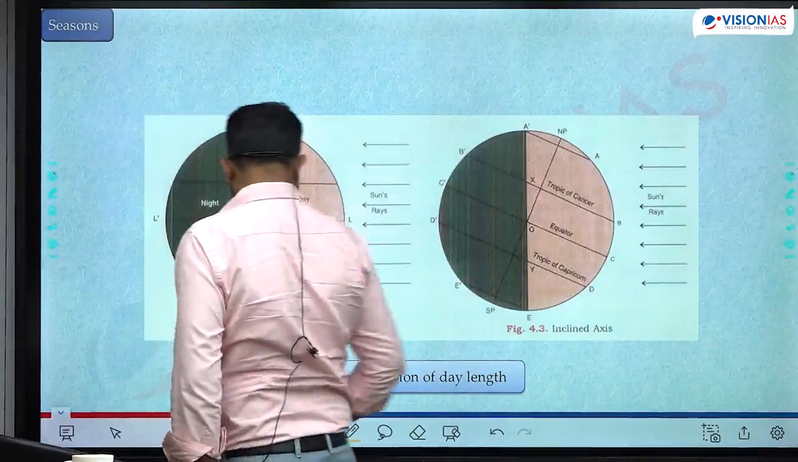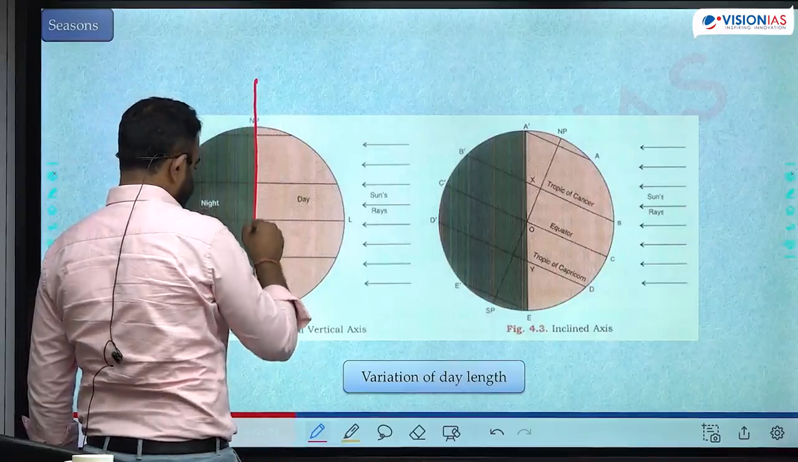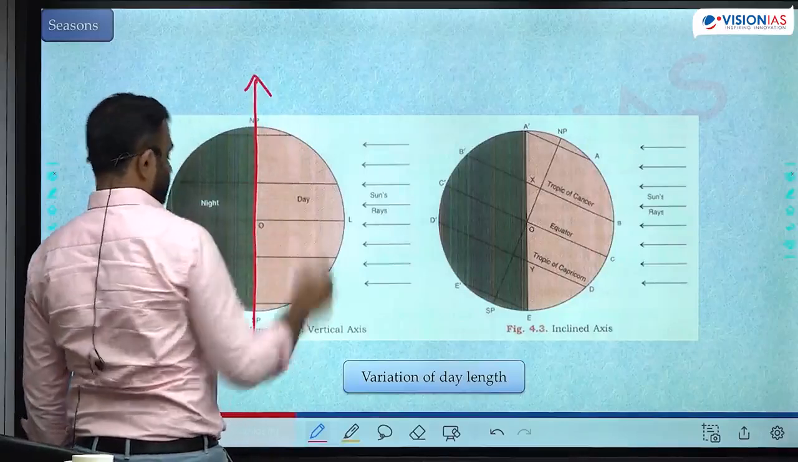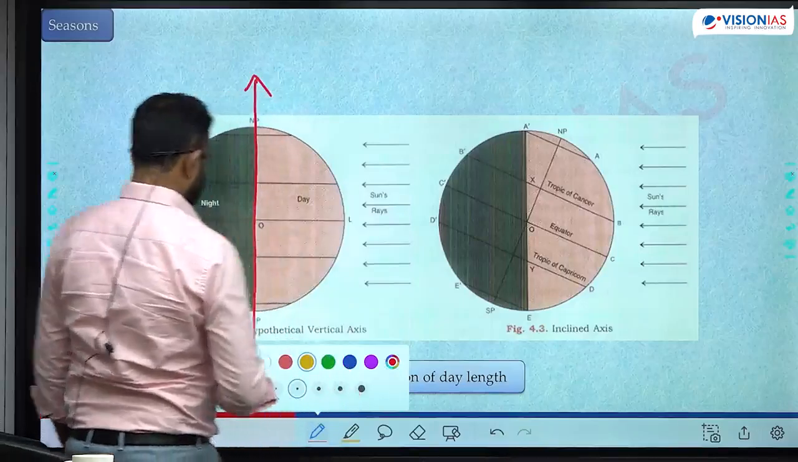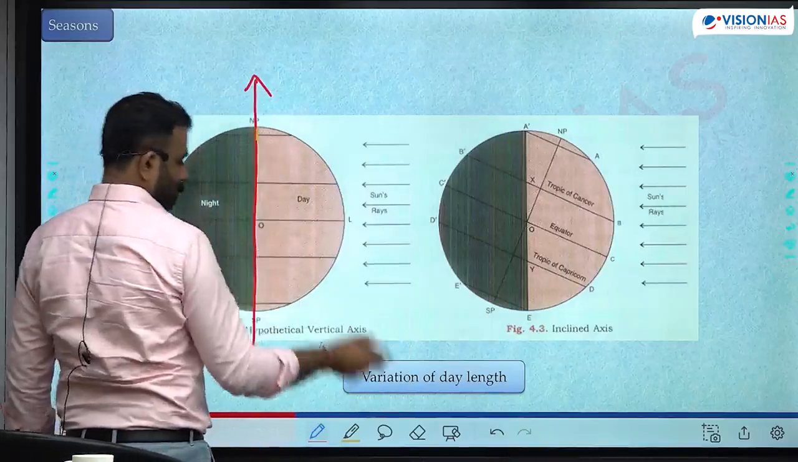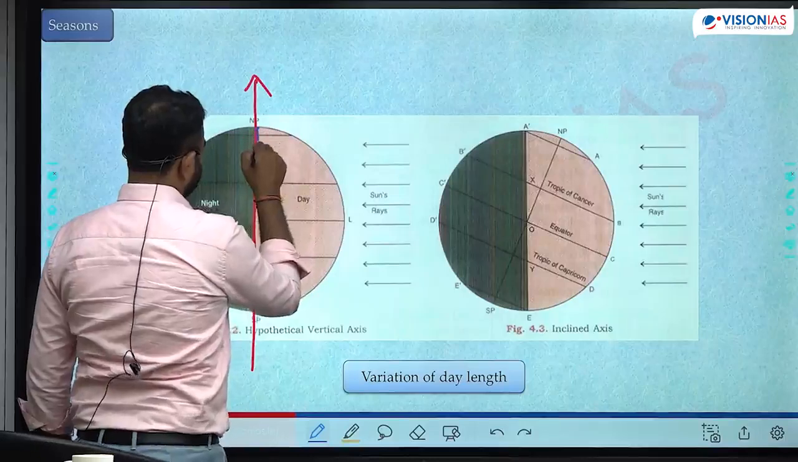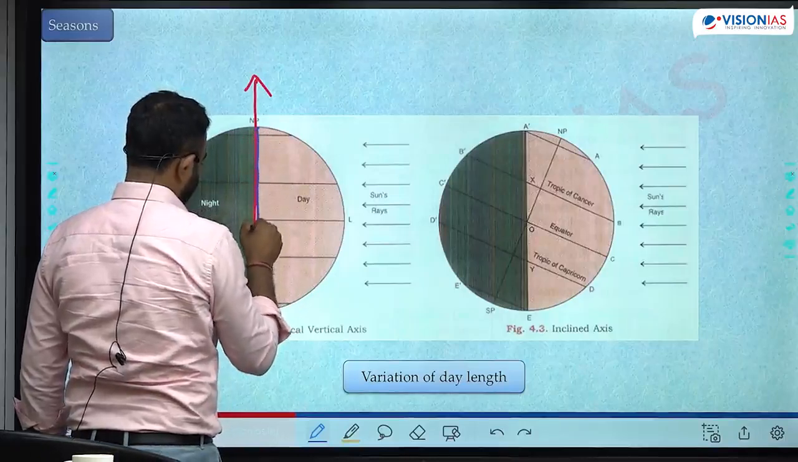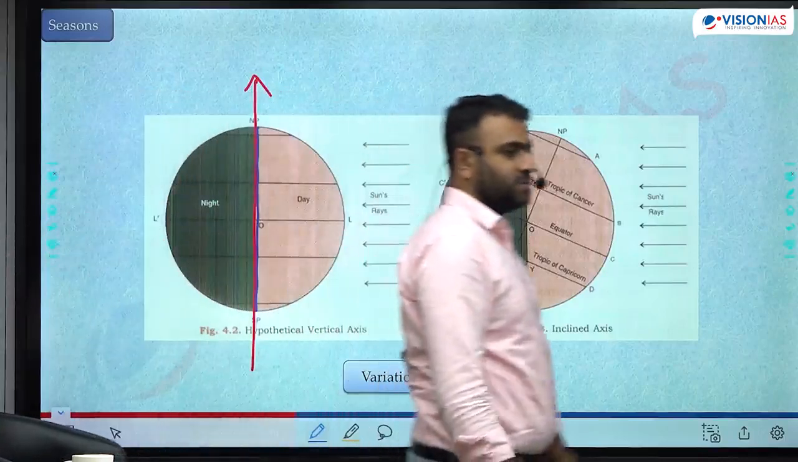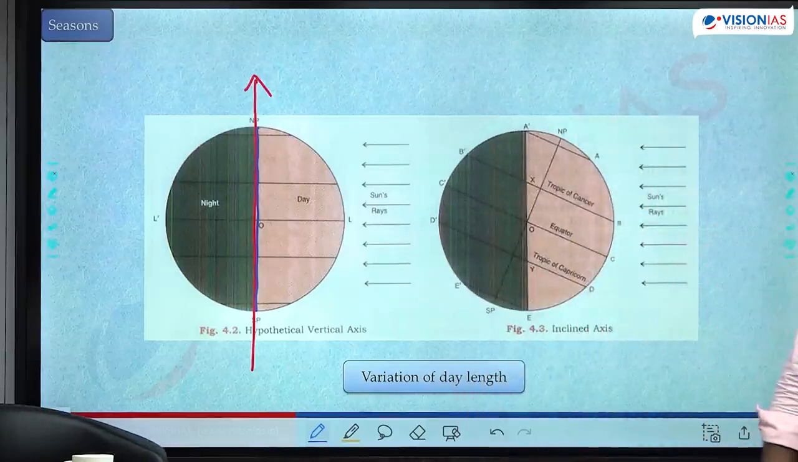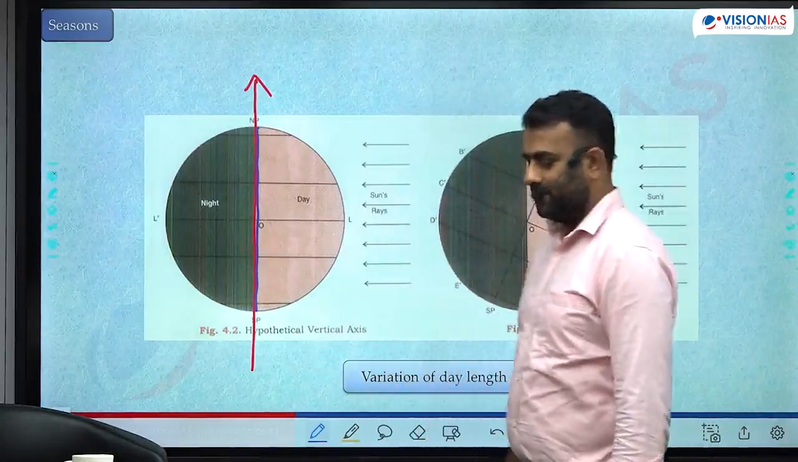Okay, observe here. Here, let's say this is the axis of rotation, Earth's axis of rotation. Just imagine. And this is the circle of illumination. In this position, both of them are coinciding. The axis of rotation is coinciding with the circle of illumination.